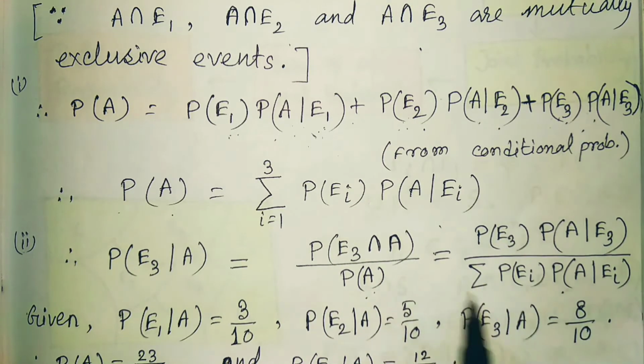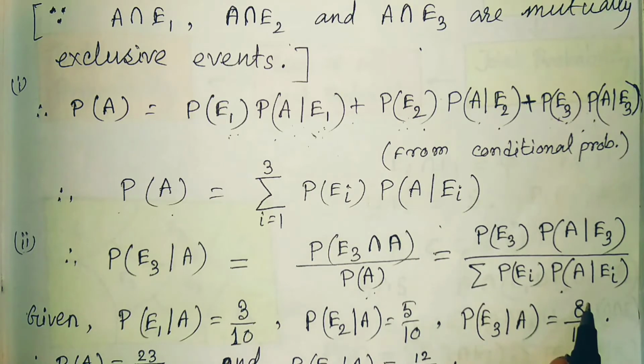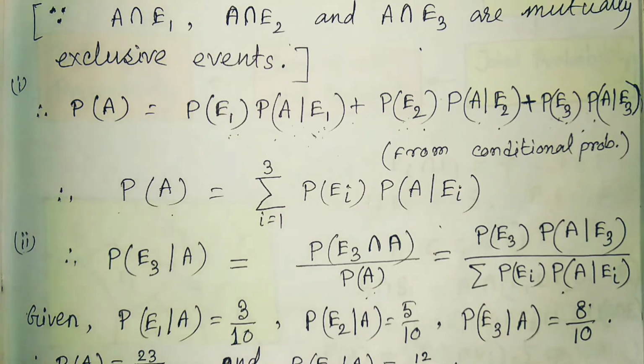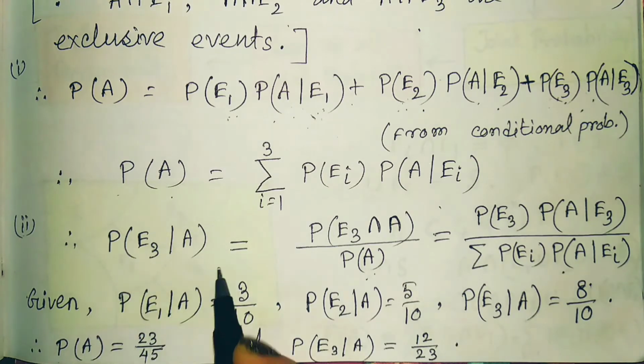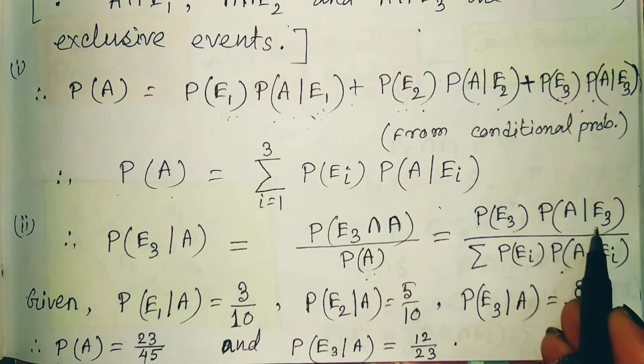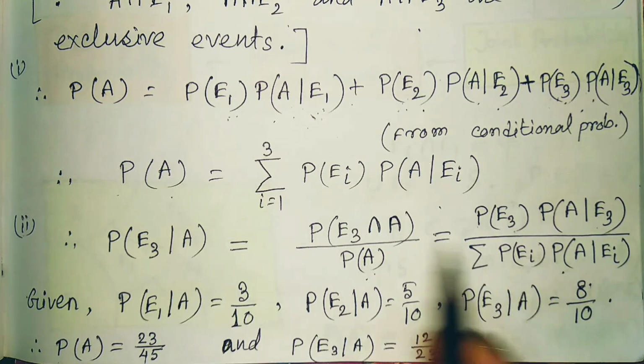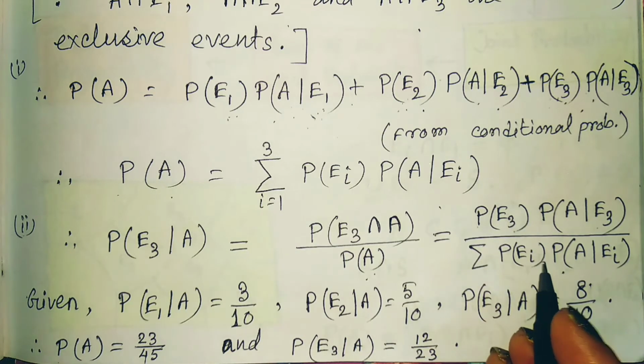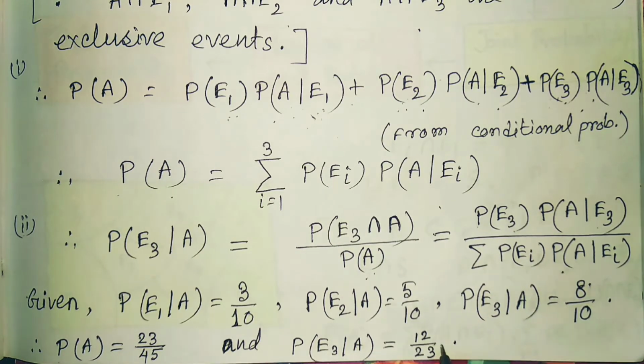And this is your Bayes theorem. So I hope you understand that the Bayes theorem is not that much difficult. Just the understanding is the main thing. If you understand it in the proper manner, then you can understand what Bayes theorem is. So for calculation of this one, the probability of E3 we know, probability of A given E3 also we know, and this one already we have calculated, that is 23 by 45. Now if we substitute all those, then we will find out this value is 12 by 23.